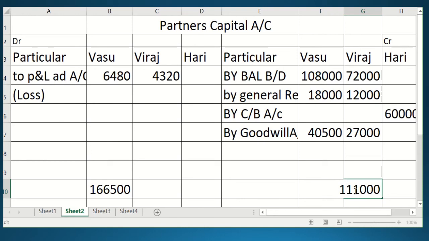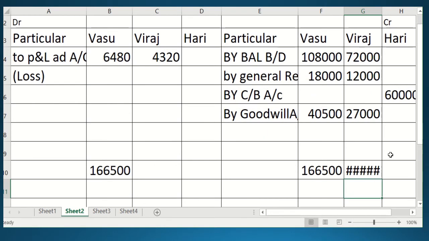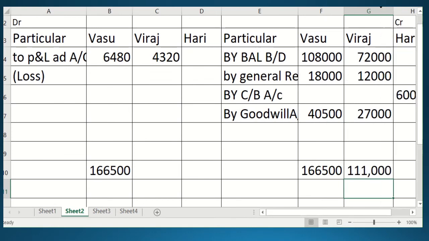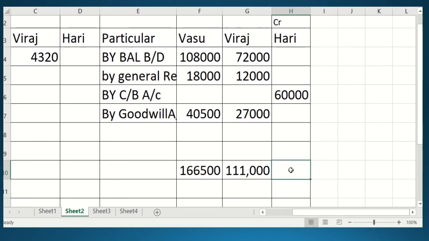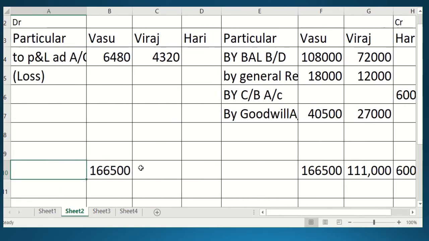Just a moment, let me adjust. Okay, wait. 1,11,000 is the value, students. 1,11,000 is the total of Viraj's column. And what is the total of Hari's column? Hari's column total is only 60,000, students. So this will be written on both sides. You know that the higher total is written on both sides. So 1,11,000 and then 60,000.